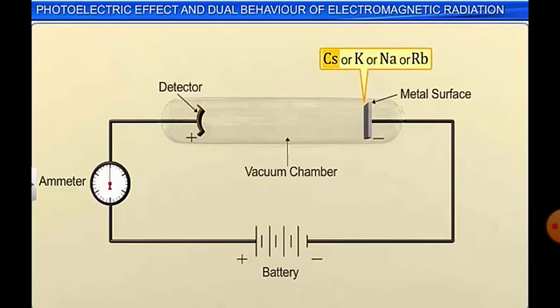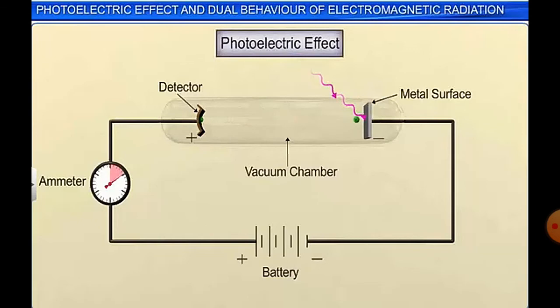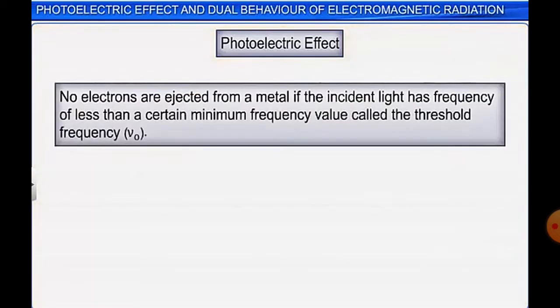He took a metal surface of cesium or potassium or sodium or rubidium, and this metal surface was struck with a beam of light, and he observed that electrons were ejected from the surface of the metal. And how did we come to know about the ejection of electrons? When the ammeter got a reading of the current passing through it because of the free electrons. The electrons emitted from the metal surface are photoelectrons, and this is called the photoelectric effect.